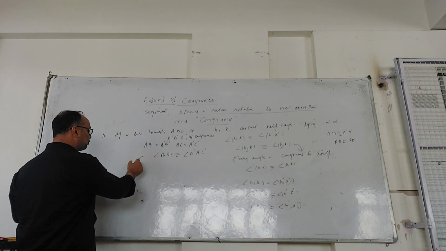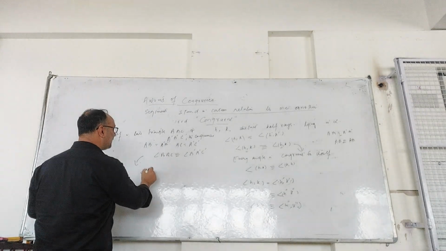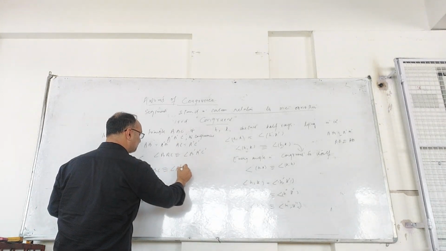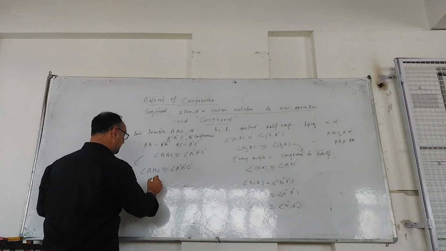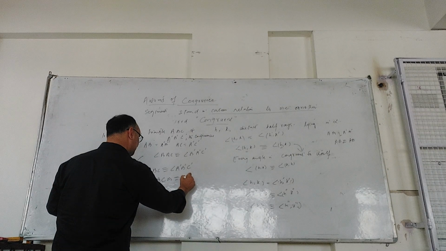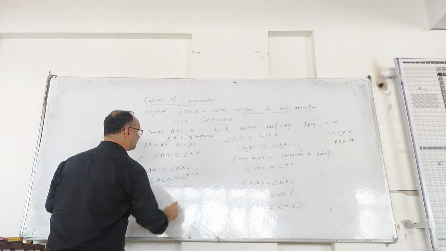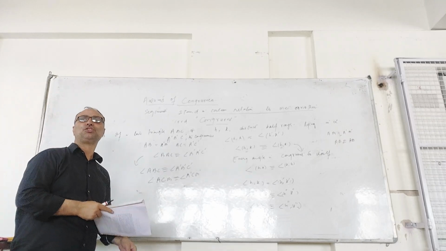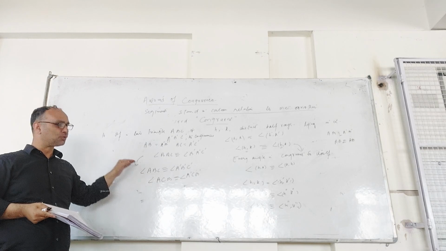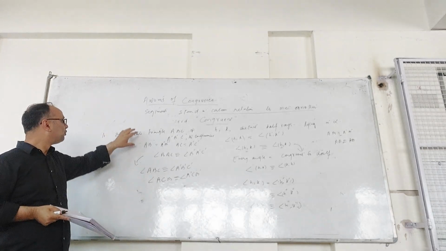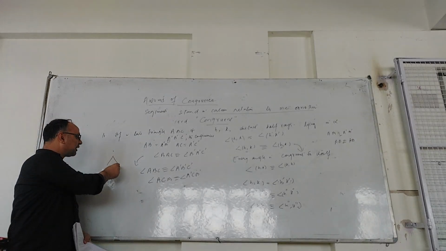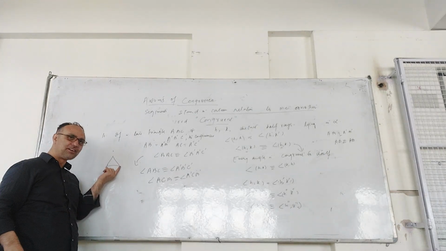So from this, if you compose like this, you can say that angle ABC is congruent to angle A prime B prime C prime, and angle ACB is congruent to angle A prime C prime B prime. So you can have the logic of congruences extend into angles also. You can just extend it for two triangles. But the triangles are constructed out of half segments, one half segment, another half segment.